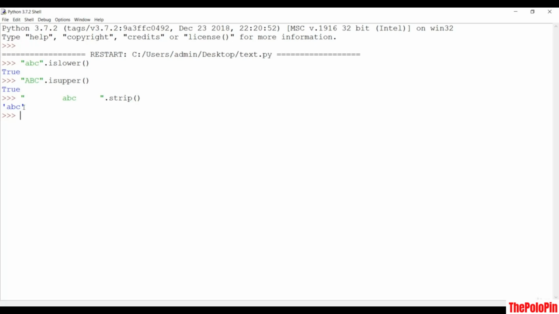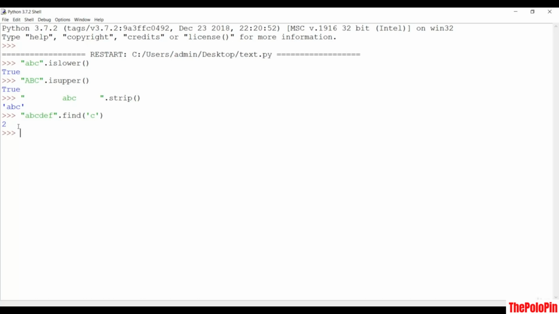You can also see the find method. You can also check the count method. So if I say something like a b c d e f, and if I just find some character, maybe c, and if I hit enter, it is going to give us 2, the position. You can also see the index method. So these are some of the methods.